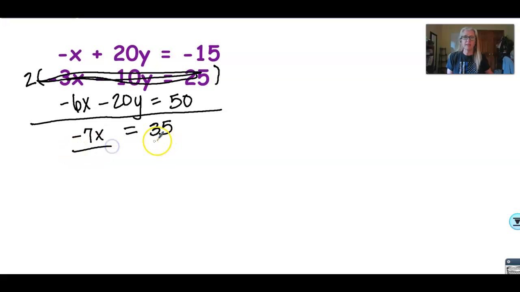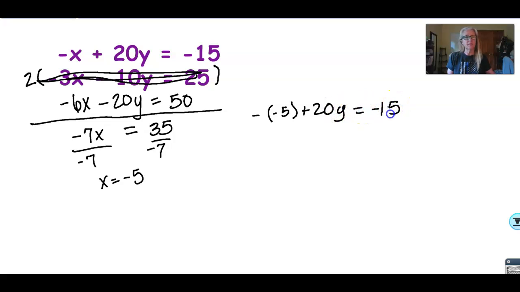Now, to get x by itself, I just have to divide both sides by negative 7. And that gives me x equals negative 5. Then I substitute negative 5 in for x in one of the equations. It's 20y equals negative 15, like we've always done. The opposite of negative 5 is positive 5.